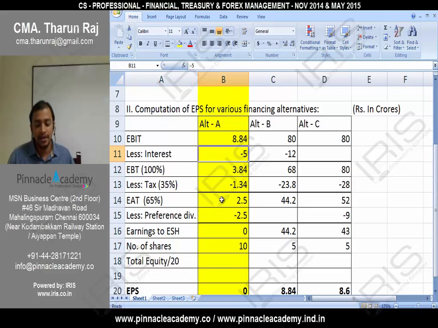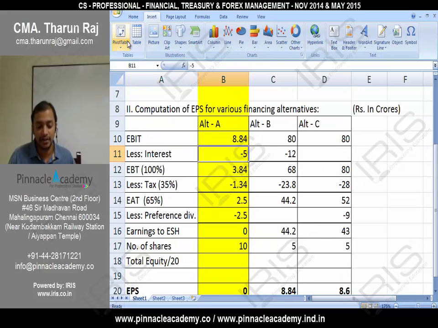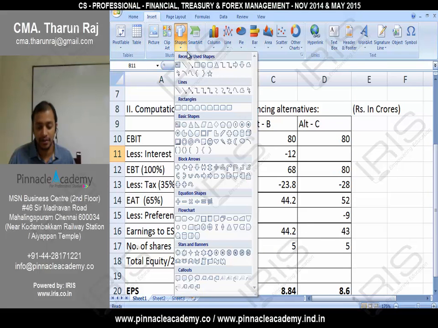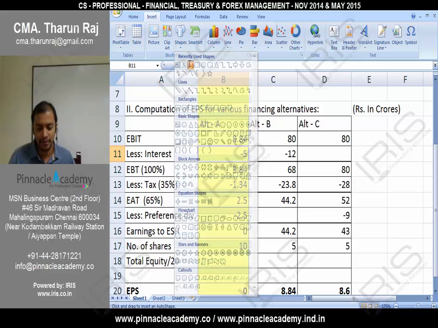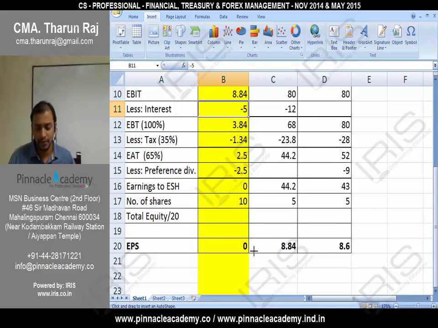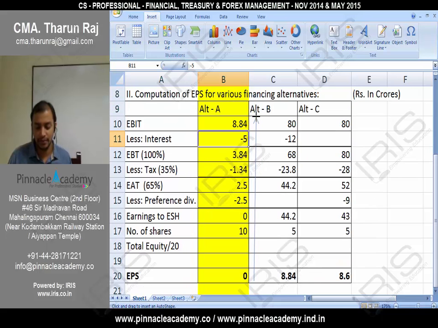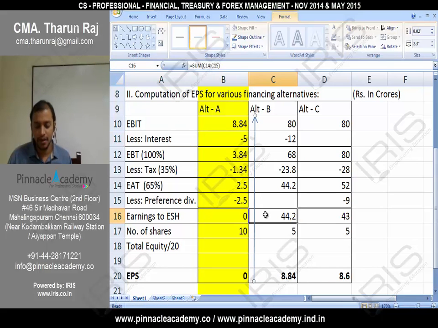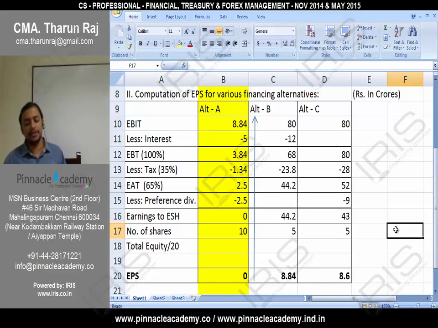Understood? So what we are doing? We are going in a reverse working. So this is how we are proceeding and we are arriving at the EBIT.